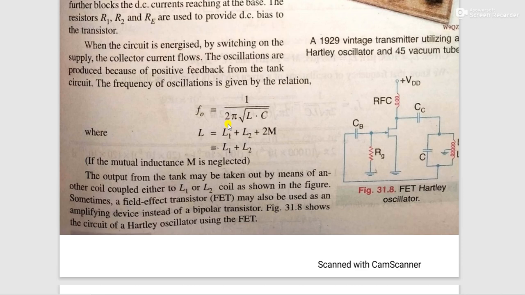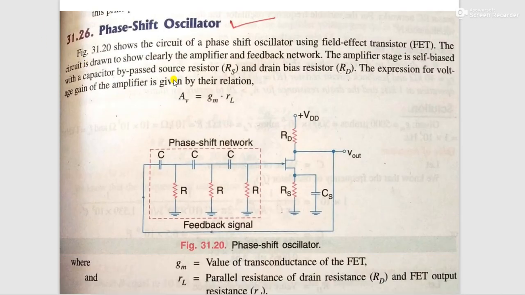Now we will move to the second category of oscillator, called the phase shift oscillator. As shown in the figure, this is a phase shift oscillator using FET. We can use BJT and FET both, but in the phase shift oscillator we prefer FET. The circuit is drawn as the amplifier and feedback network. These three RC sections are called the phase shift network.